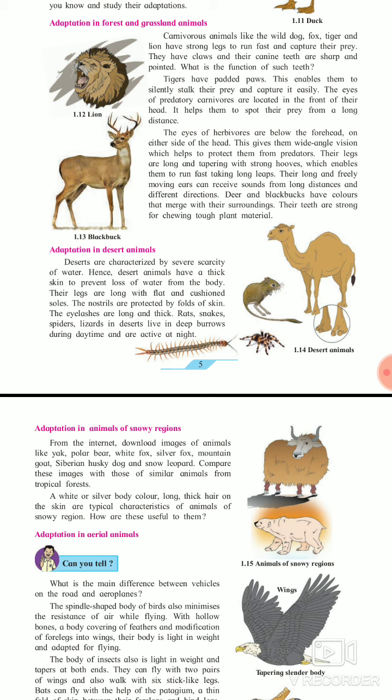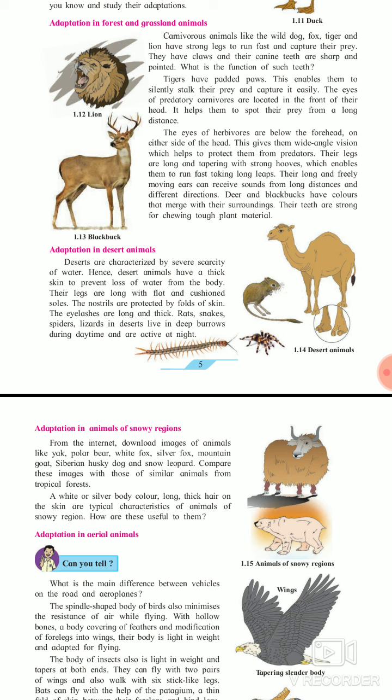Tiger have padded paws. Why do they have padded paws? It means they have very soft paws. The legs of a tiger are very soft and padded. Why? Because this enables them to silently stalk their prey. It means they can walk easily. There is no noise from the walk of a tiger, so they can stalk their prey easily without making any noise with their legs.